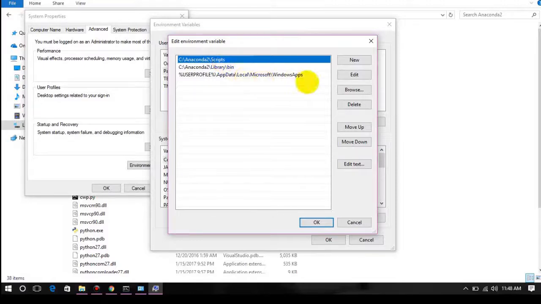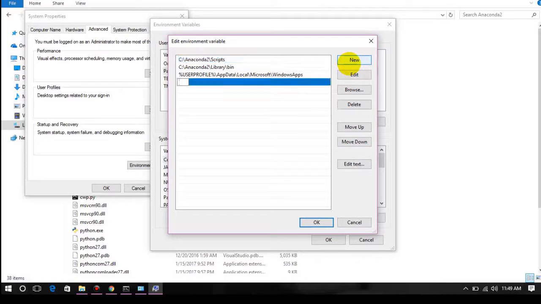So I'll have to create a new path and type the Anaconda 2 folder followed by a slash, right? This is where my Python is. And you don't even need to give python.exe at the end of this path, because it automatically finds that command in all these paths, right?